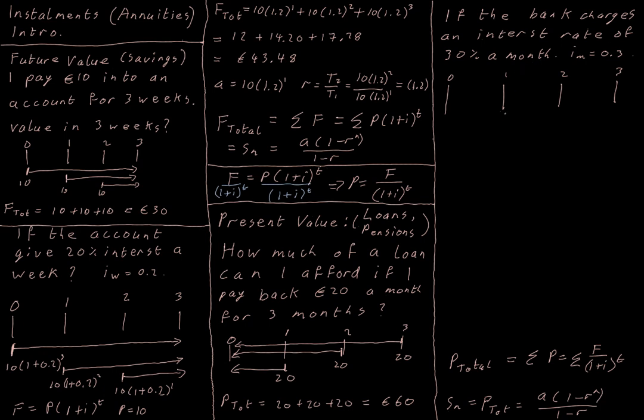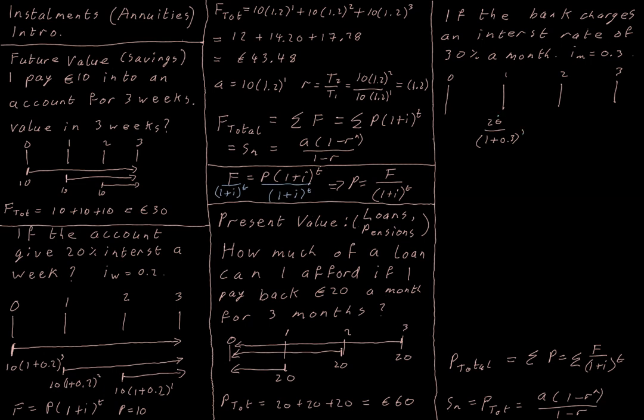So what's going to happen when I start to pay back my first payment of €20? Well, I know that the present value of that payment is going to be the €20 I'm paying back, divided by this interest business. So it's going to get discounted by my 0.3 over the month.